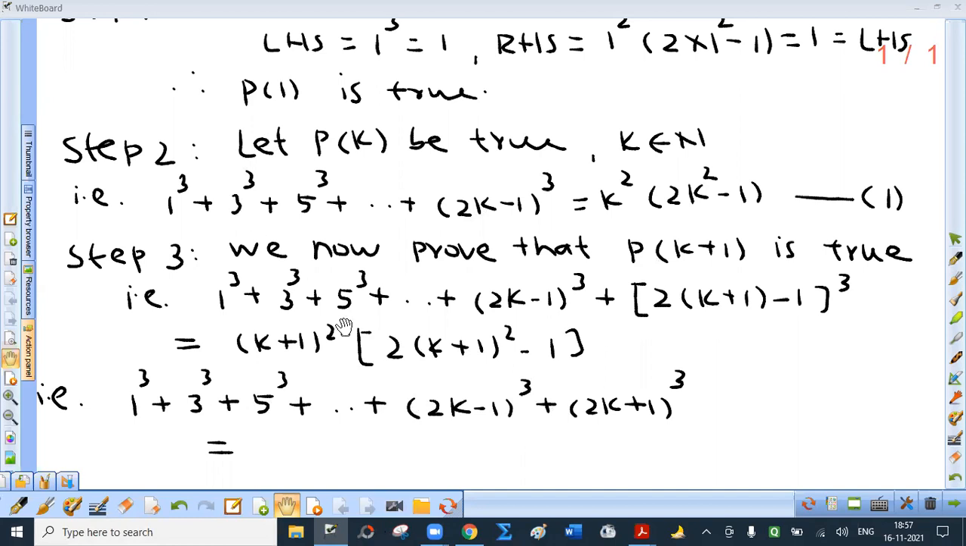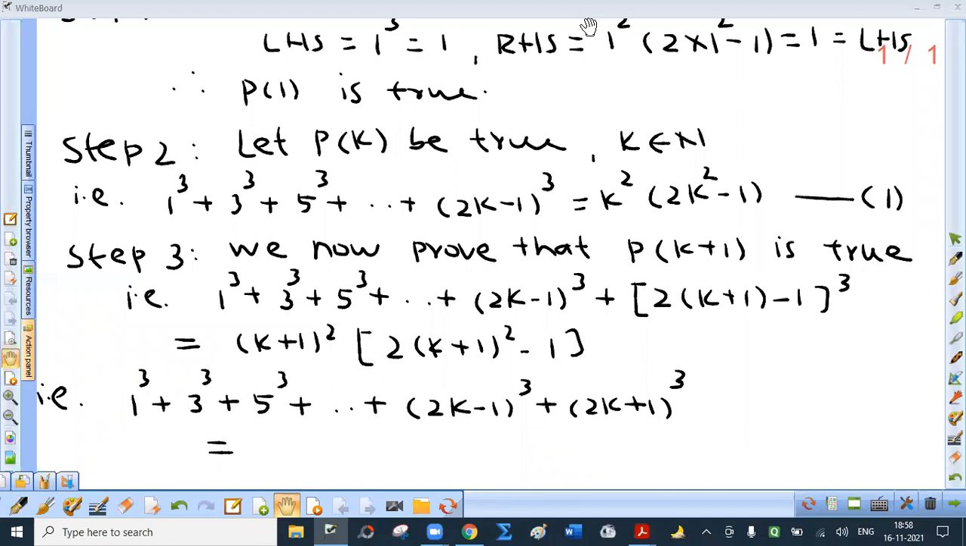Now listen to me carefully. Right hand side will be square of k plus 1 into, in bracket, 2 into k plus 1 square minus 1. Remember, just expand everything. Factorization is difficult. Expansion is comparatively easy. I repeat this. Expand everything and tell me the polynomial. Open all the brackets. This will be what? K square plus 2k plus 1. Right hand side will be what? 2 into, in bracket, k square plus 2k plus 1 minus 1 and so on. Tell me the polynomial expression on right hand side.